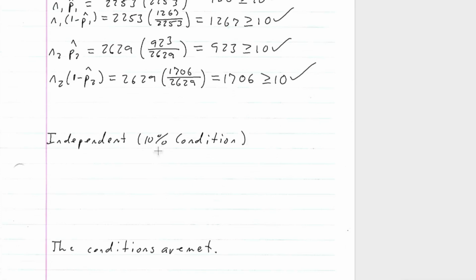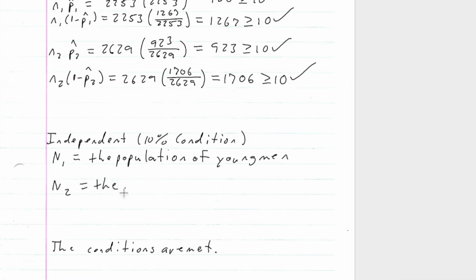Now the independent condition. We know that capital N1 is the population of young men, and capital N2 is the population of young women.